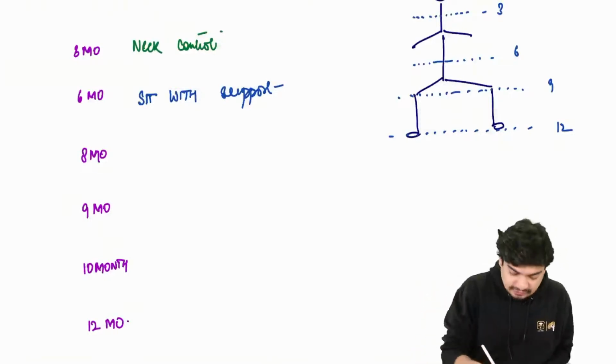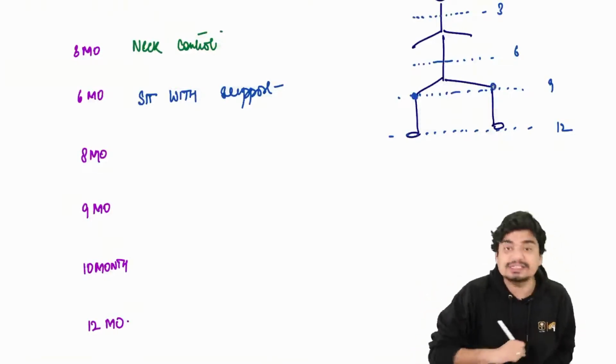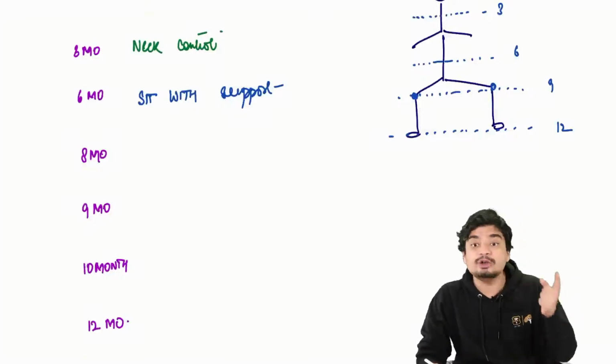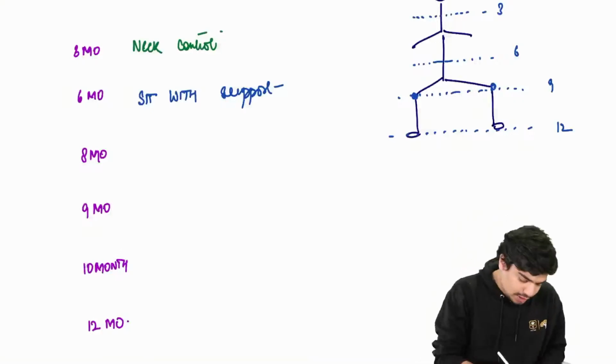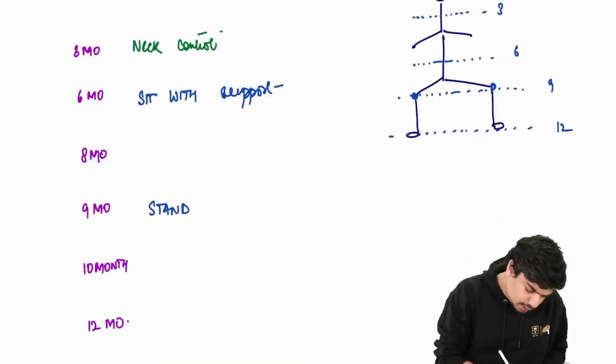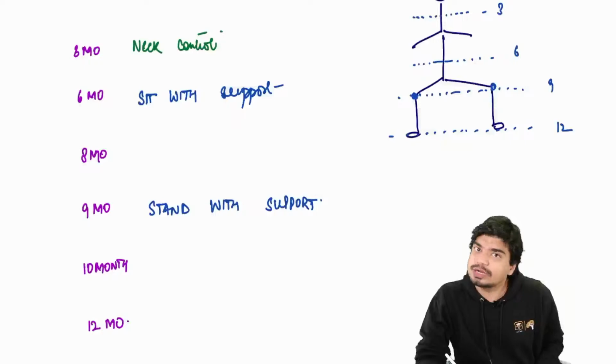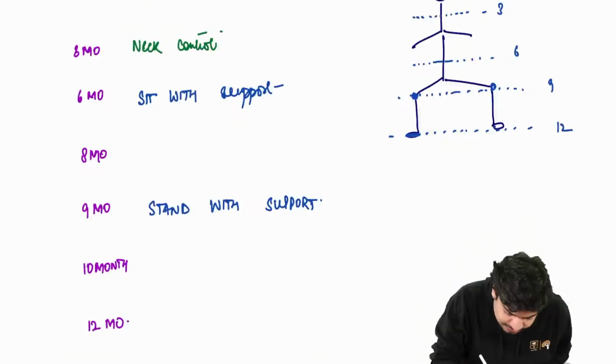At 9 months, what will come? Knees will have control. So at 9 months, you will have knee control, means the child will be able to stand with support. And at 12 months, finally, feet control will come.